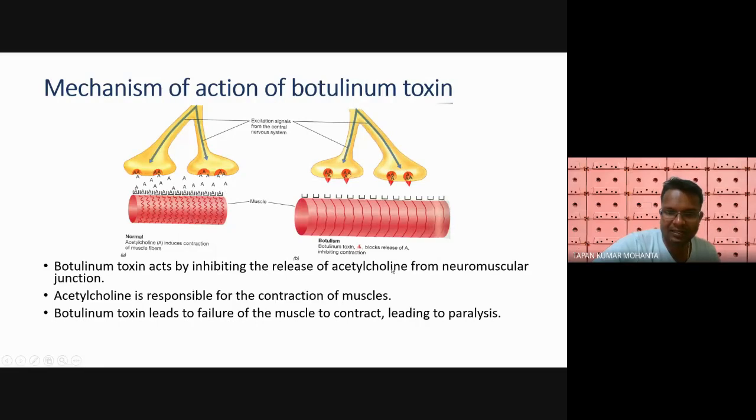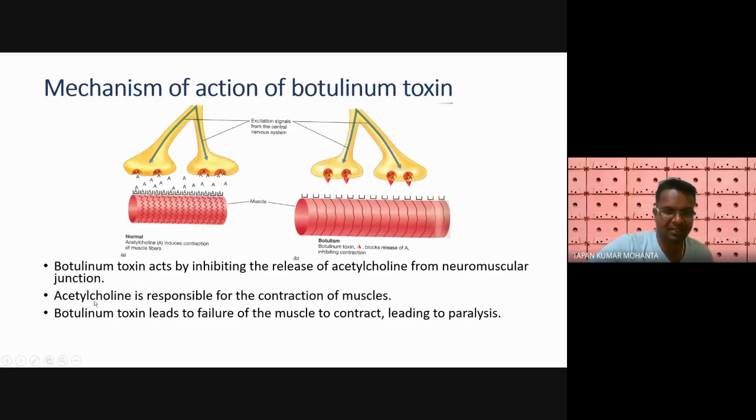Acetylcholine is a signaling molecule that helps signaling in our nervous system, in the neuromuscular junction. So the botulinum toxin inhibits the release of acetylcholine. When it inhibits this signaling molecule, our neurons fail to receive any signal, so the muscle doesn't undergo contraction and relaxation, because there is no signal.